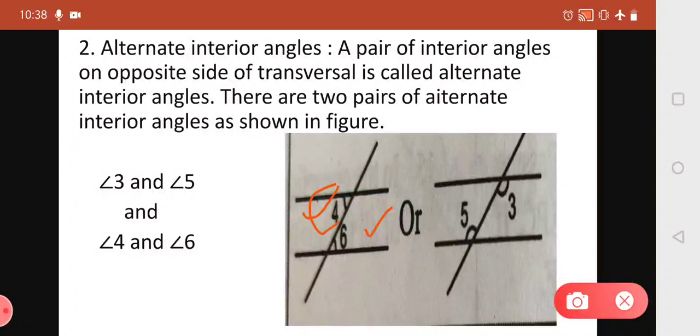One is on the left hand side and another is on the right hand side. Similarly, another pair, that is angle 3 and angle 5. Again, both are interior angles and one is on the right hand side and another is on the left hand side. So such pairs of angles are called alternate interior angles and there are two such pairs.